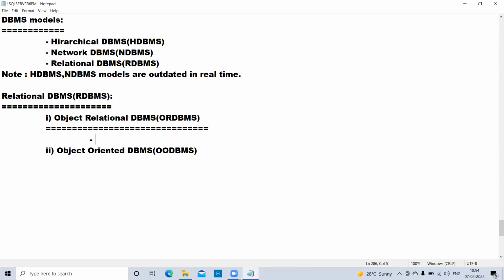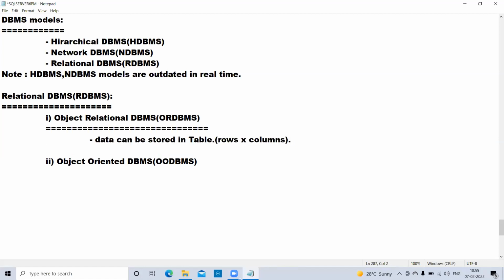The first point: when I'm using these object relational softwares, what will happen? Data can be stored in tabular format, in table format. That means a collection of rows and columns. Whatever data we store under object relational softwares will be stored in the form of a tabular format.